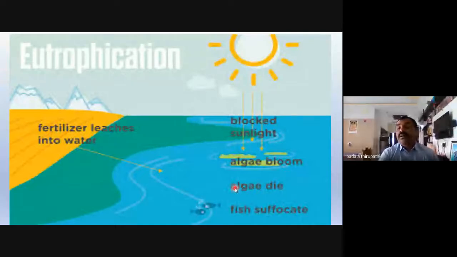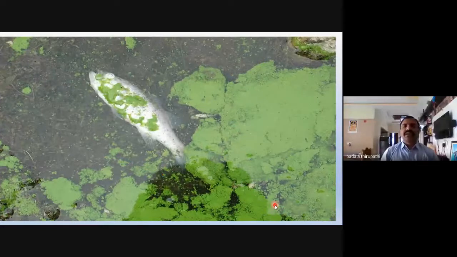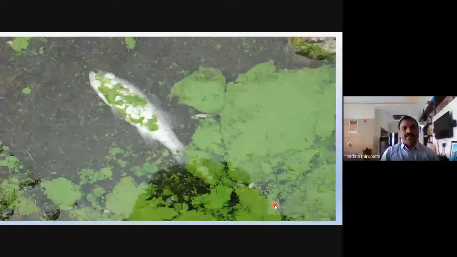Then the normal algae also die, and the fishes suffocate and other aquatic fauna die. This slide shows how the blue-green algae grow on the surface of the water and release toxic substances, whether neurotoxins or hepatotoxins. The aquatic fauna die. Is it right or not? The fishes and aquatic fauna die because of eutrophication.